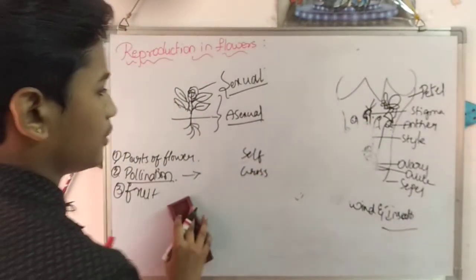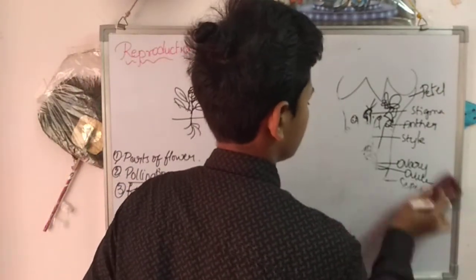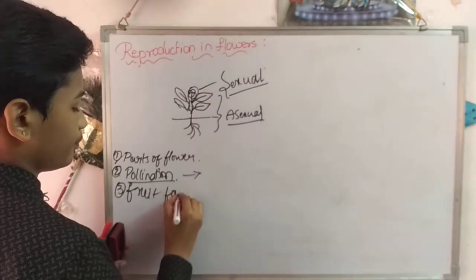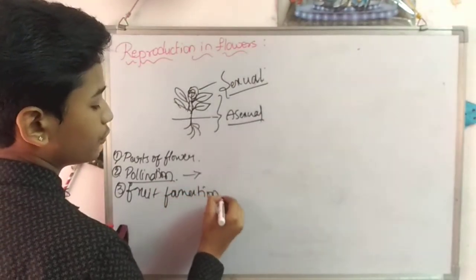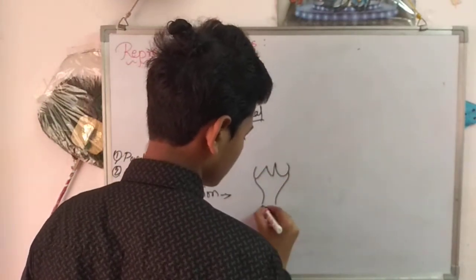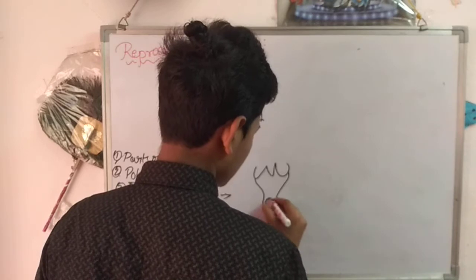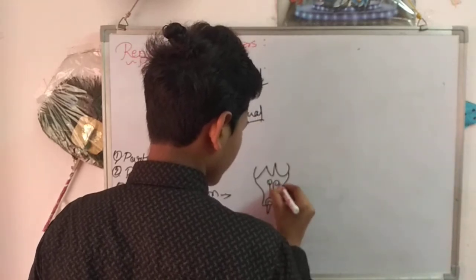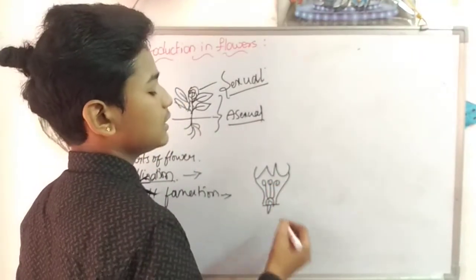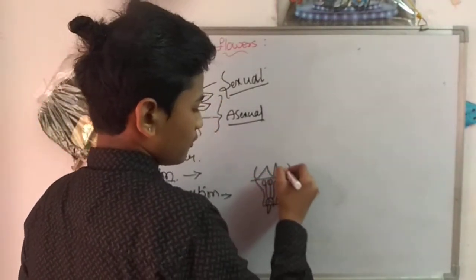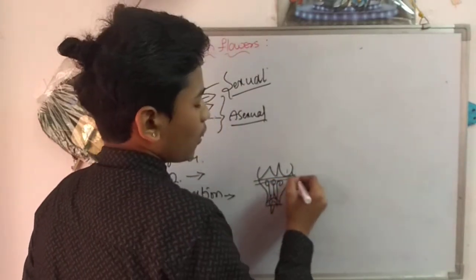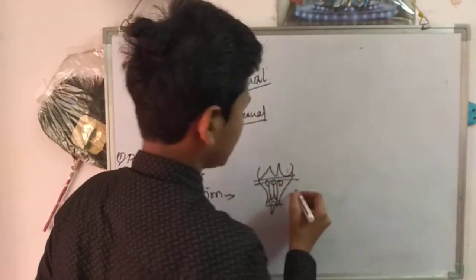Now we will see the fruit formation. After fertilization has been completed, all the flower petals and the anthers get dried out.